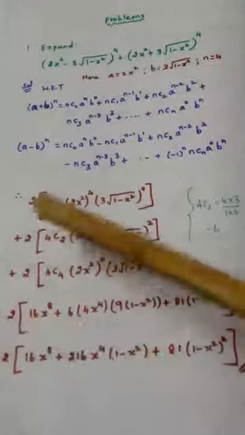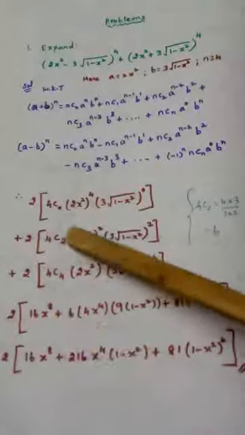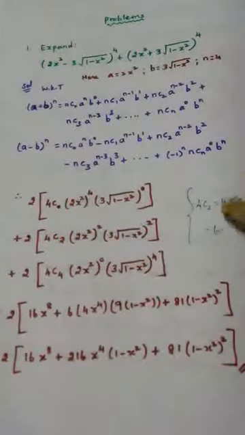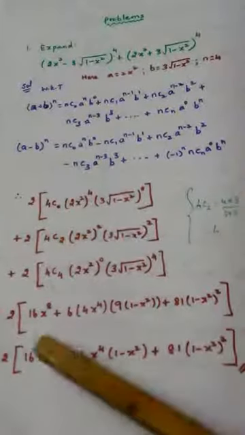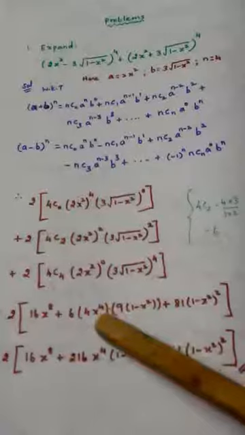So only 16. If I expand this, the answer is 16x power 8 plus 4C2. See the expansion here: 4 into 3 by 1 into 2. Simplifying 6, we are getting 6 into 2 square 4, x square whole square, x power 4.